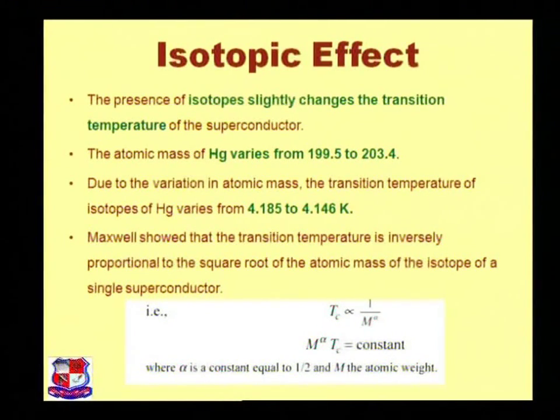Maxwell showed that the transition temperature is inversely proportional to the square root of the atomic mass of the isotope of a single superconductor. This is the formula of the isotopic effect: Tc is directly proportional to 1 upon m raised to alpha, where alpha is a constant and m is the atomic weight of mercury or any superconducting material.